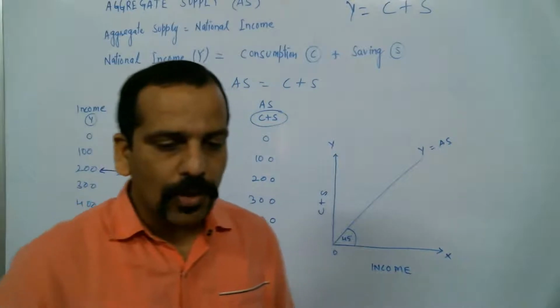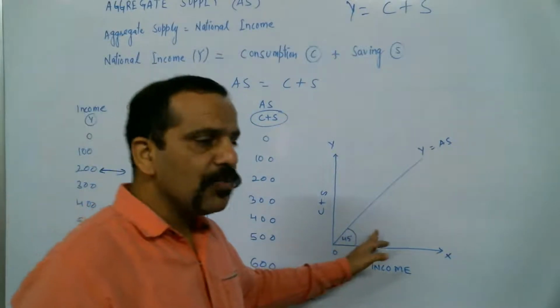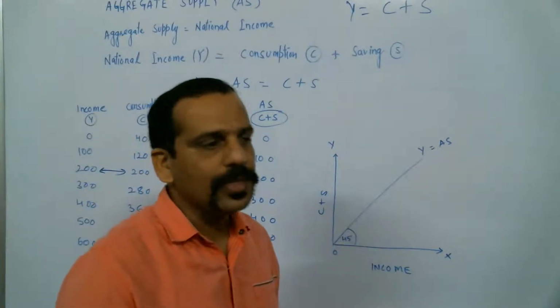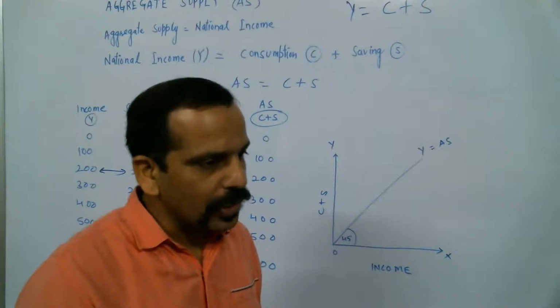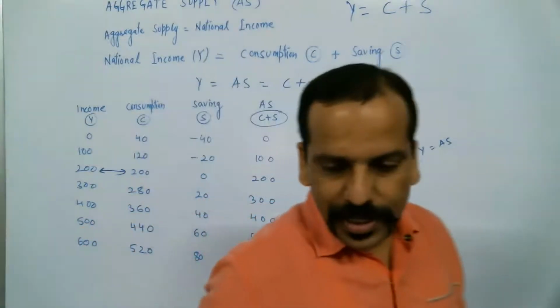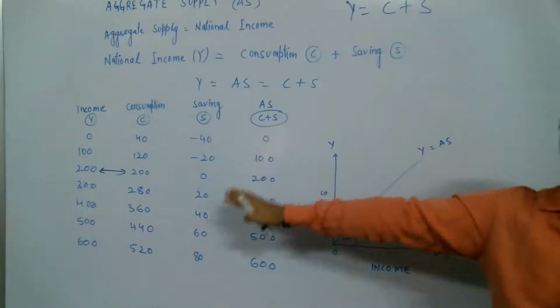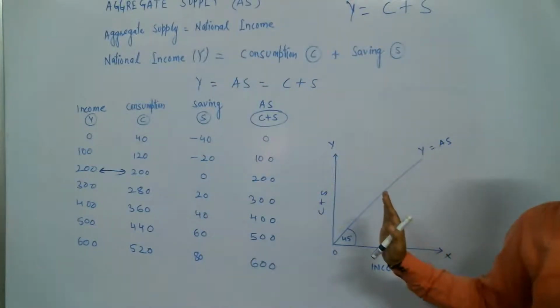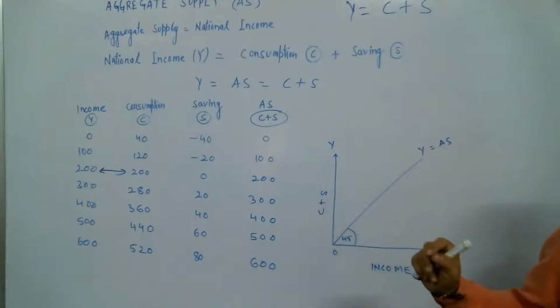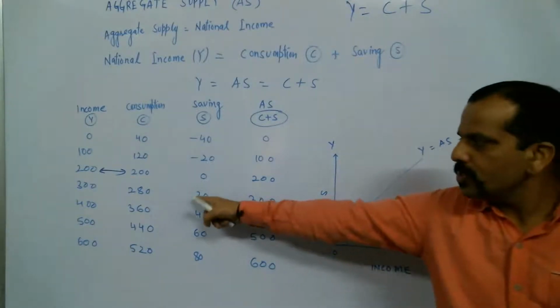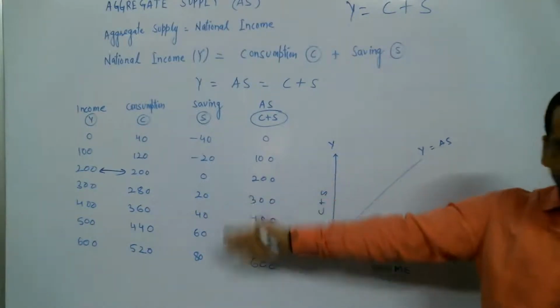Now let me explain the significance of this 45 degree angle. Before that, let me know, is there any query from this schedule and diagrams?